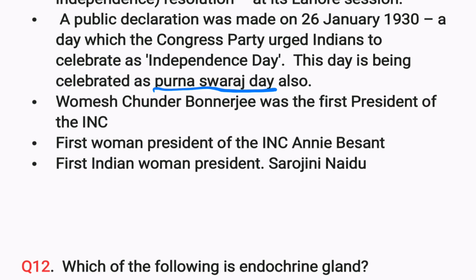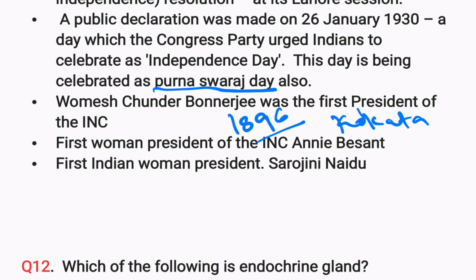Right, next point. Umesh Chandra Banerjee was the first president of INC. The first INC session was held in 1896 in Kolkata. So for this, who was the president? Umesh Chandra Banerjee. And next question.